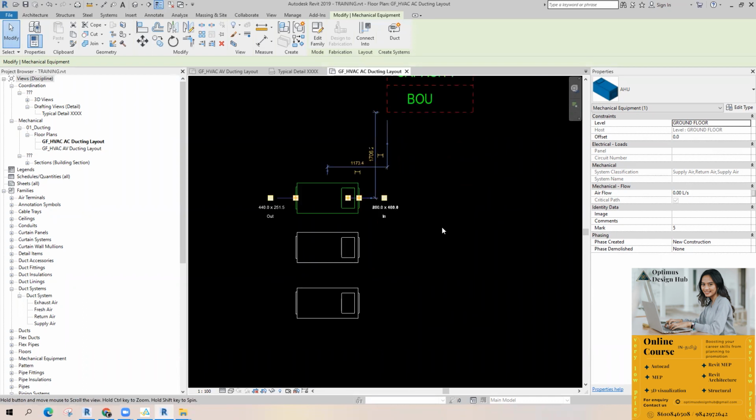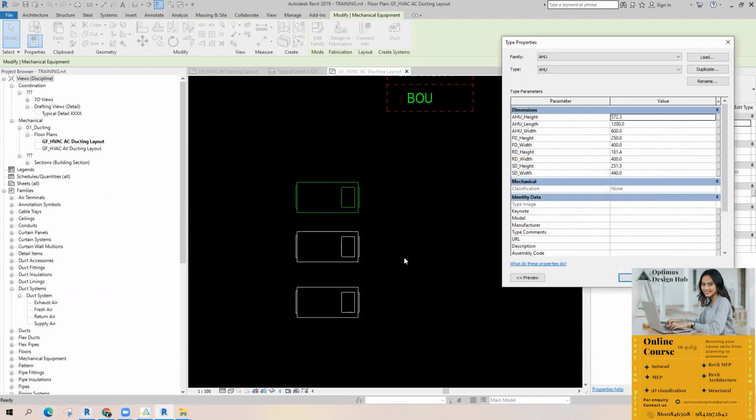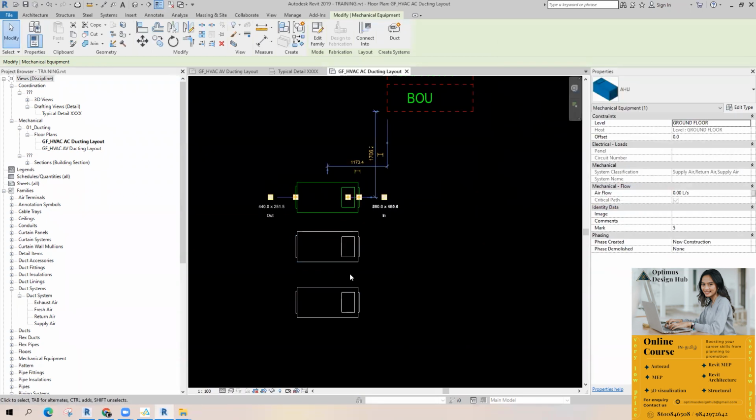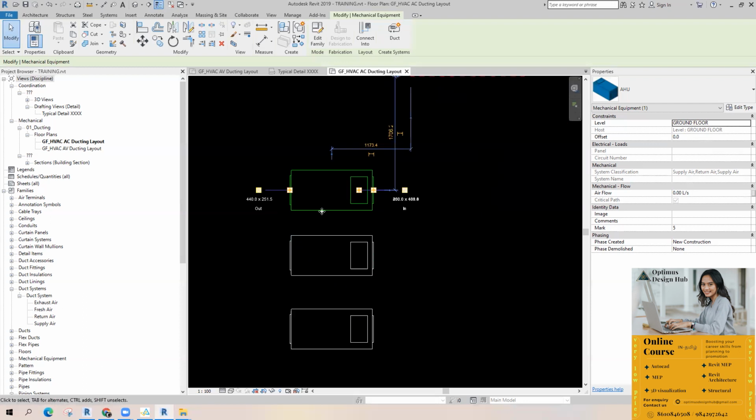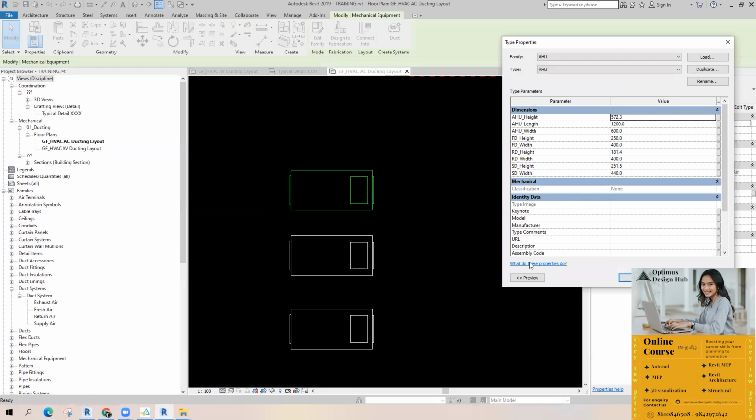Capacity, for example, all of these are same capacity equipment. So we can create a parameter here in edit type. Okay, every AHU is like 22 ton or 24 ton. Okay, small AHU, just imagine this is a small AHU. Imagine a 100 ton. Okay, 100 ton. So you can either create a type parameter for this. Okay. So I'll show you, right?